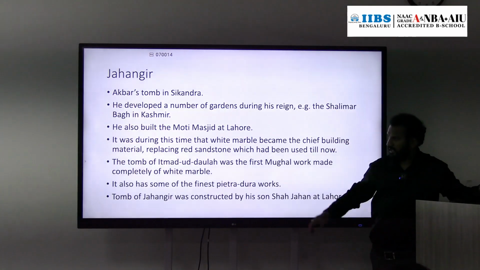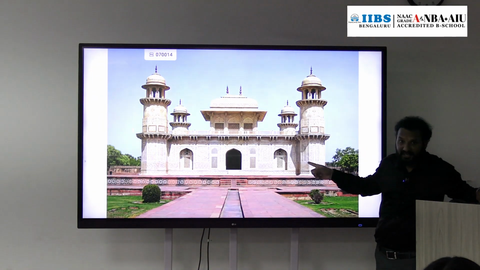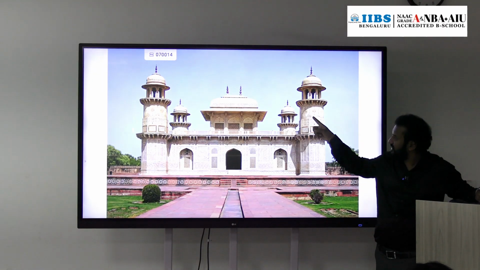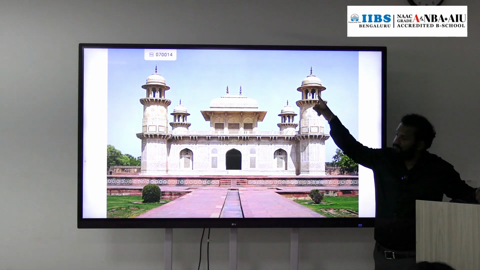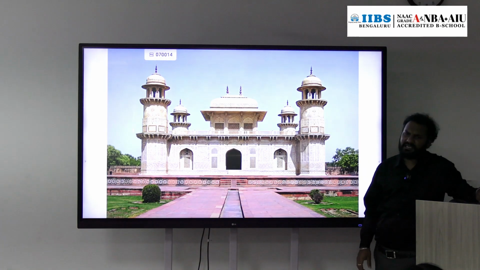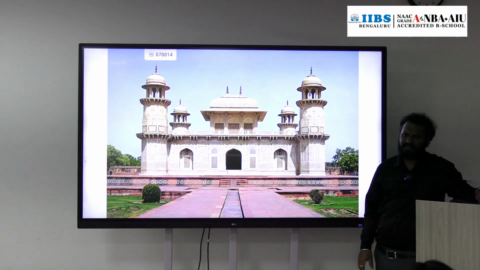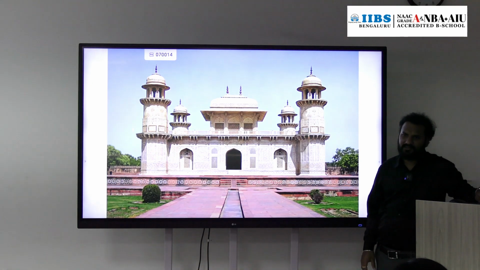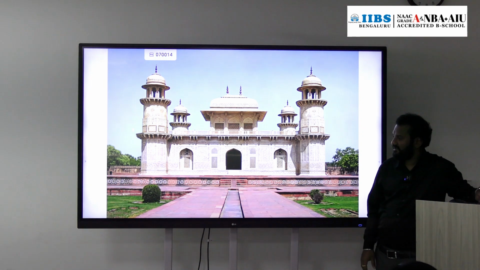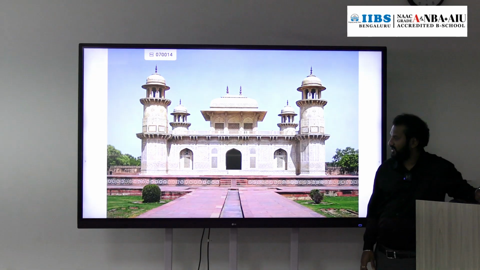Here, Itmad-ud-Daula's tomb. See, intricate design, jali work, and see the arch and dome. Many architectures are there which are more beautiful than Taj Mahal. Taj Mahal doesn't have that much intricate designing. Okay, see, Char Bagh style is there. Okay, jali work.